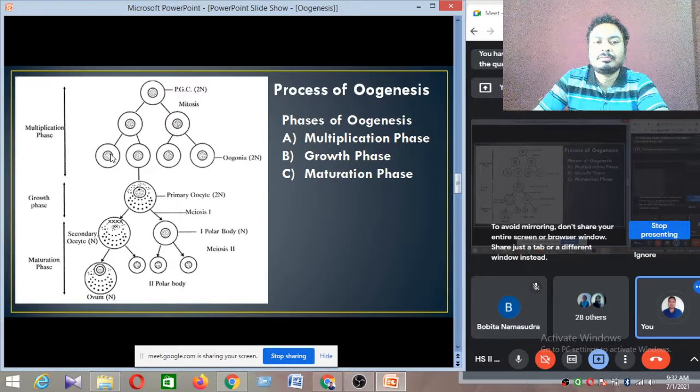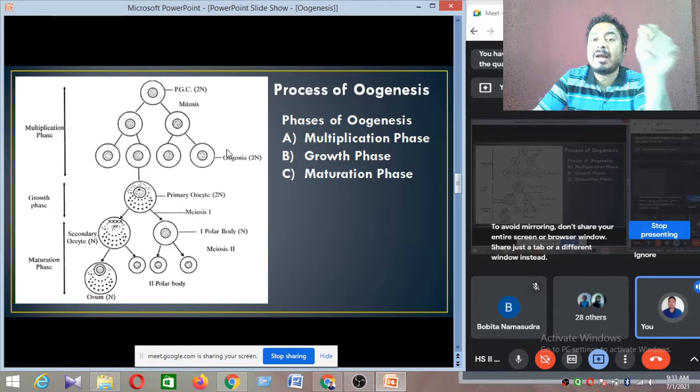Then these oogonia are converted to the primary oocyte. How many primary oocytes are developed? Almost 40,000 primary oocytes are developed from the oogonia. At which time period?